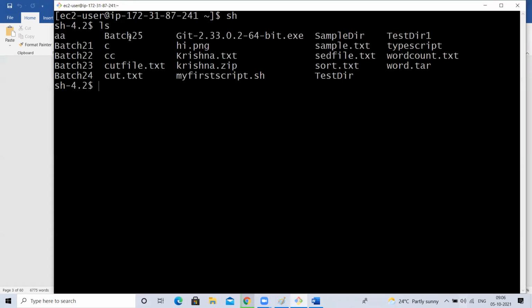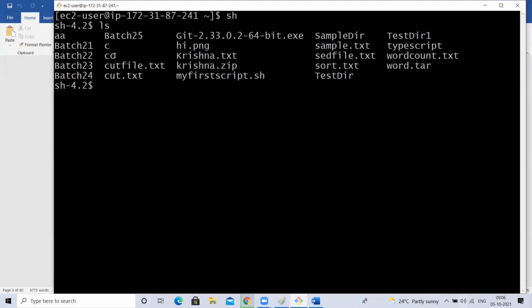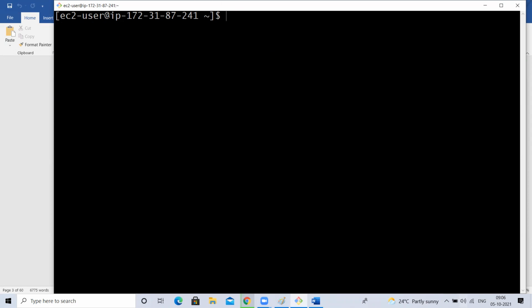Execute it. See, if I use the sh shell, it is not giving the color. I want to come back to the bash default one again. Type exit. It will come back here. So if you want to change the shell permanently, change that SHELL environmental variable. If you want to change it temporarily, just type the shell name. It will get into that shell. Perform that action, exit, and it will come back to the normal default shell.